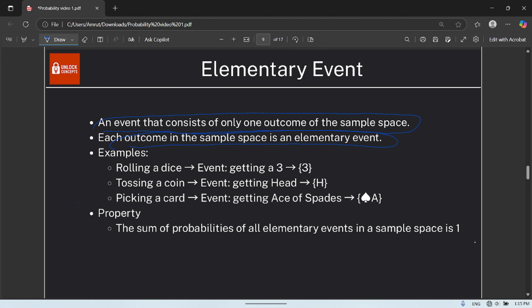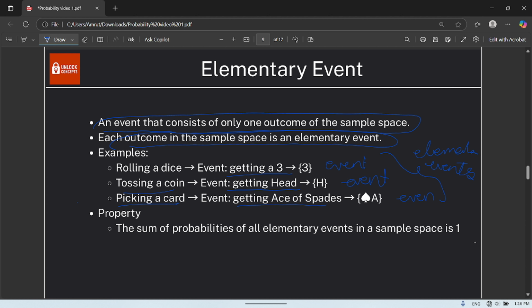Example, rolling a die, getting a 3 is an event. Tossing a coin, getting head is an event. Picking a card, getting an ace is an event. So these three are also known as elementary events.